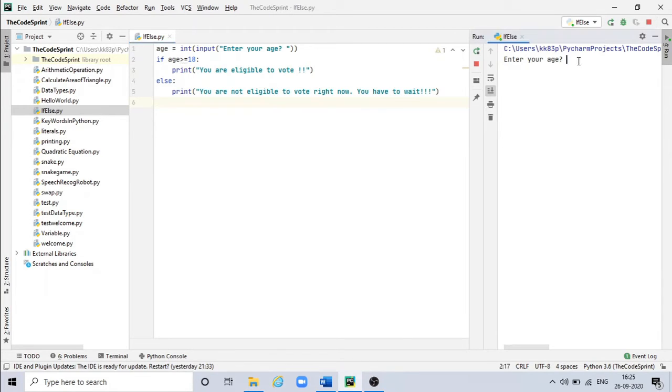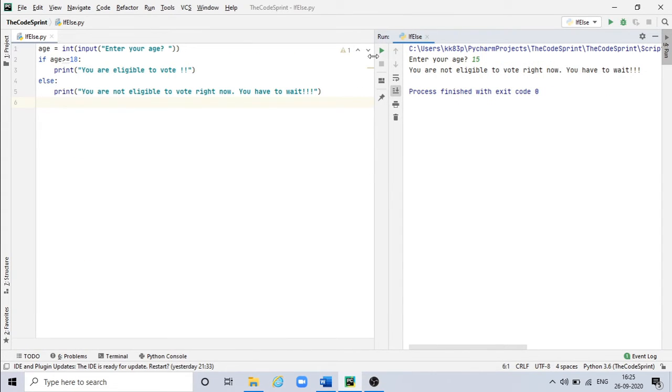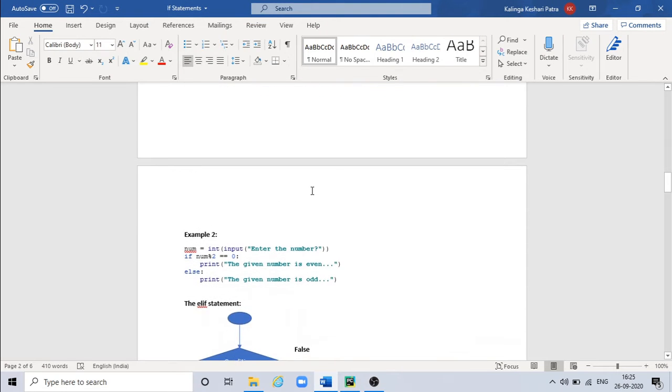So let's execute this. You are not eligible to vote right now, you have to wait. And if I enter something like more than 25, you are eligible to vote. So let's take one more example.